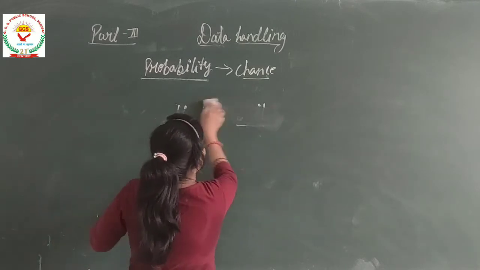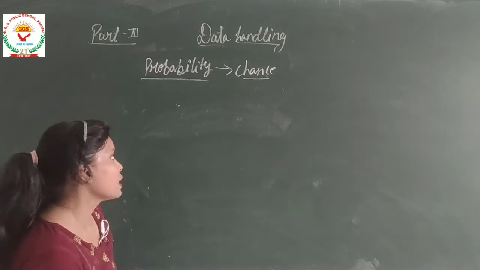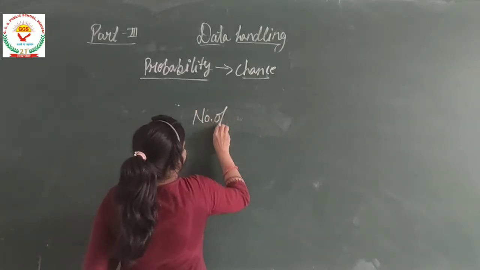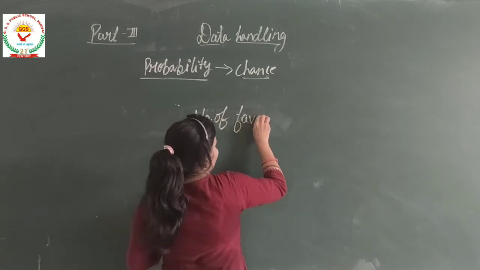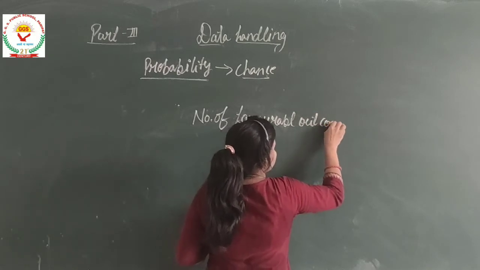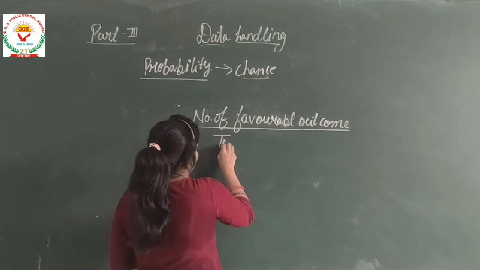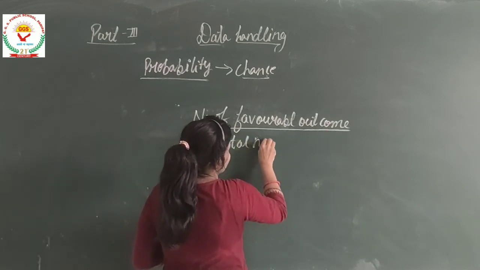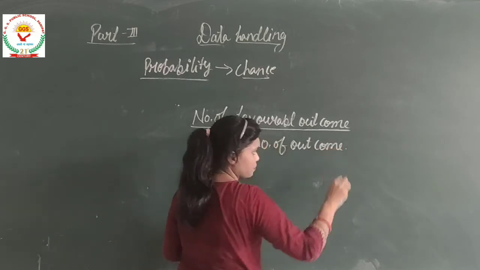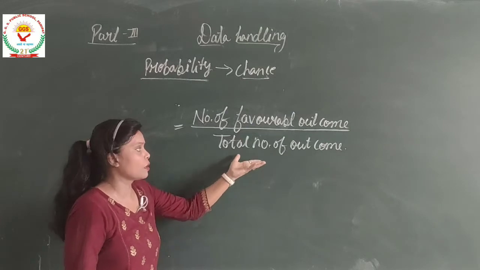Now for the chance or for the probability we have one formula, that is number of favorable outcomes divided by total number of outcomes. What does it mean? Number of favorable outcomes and number of total outcomes.